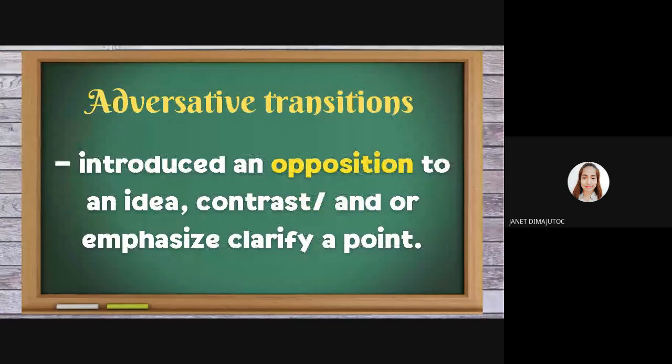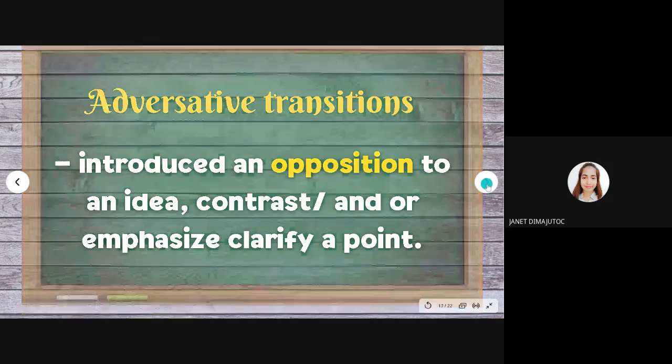The second classification of transition signals is adversative transitions. Introduce an opposition to an idea or contrast, and emphasize or clarify a point. When we say adversative, contrasting or opposing ideas. We can have positive and then negative, and positive statement. Let us have the sample statement.